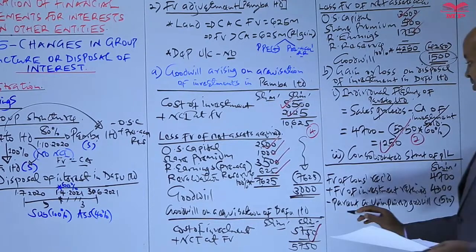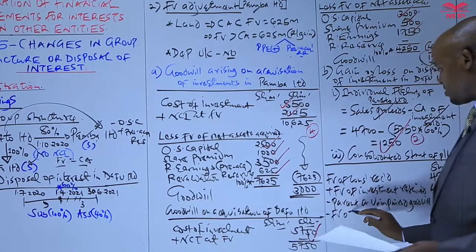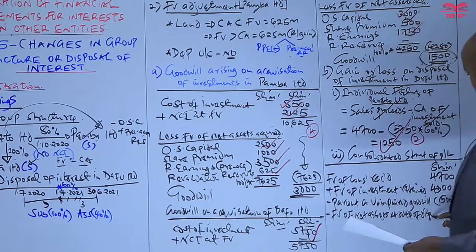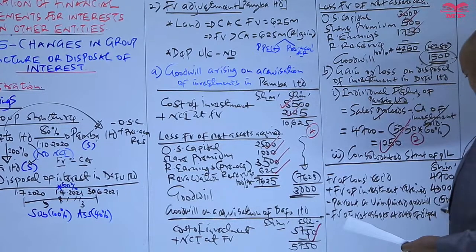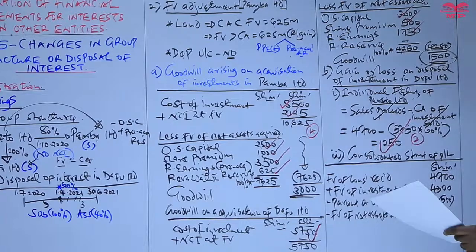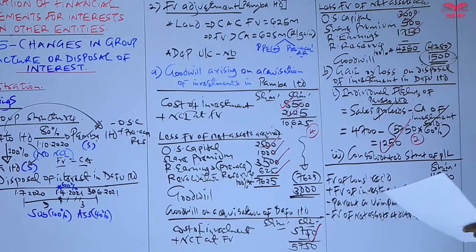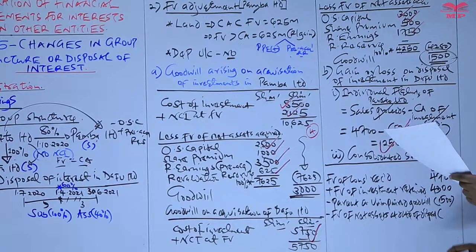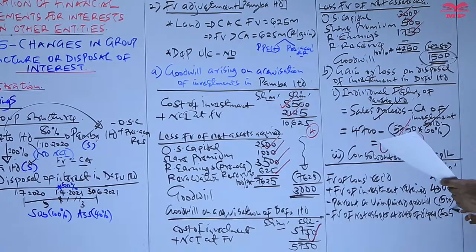And then we also less the fair value of net assets. What was the fair value of Darfur Limited's net assets on the date of disposal? That information we also have in note number 4. We are told that on 1st of April 2021, the fair value of identifiable net assets of Darfur was 6,250.